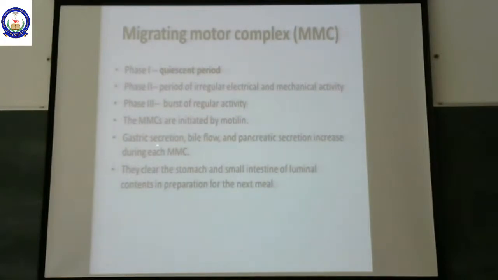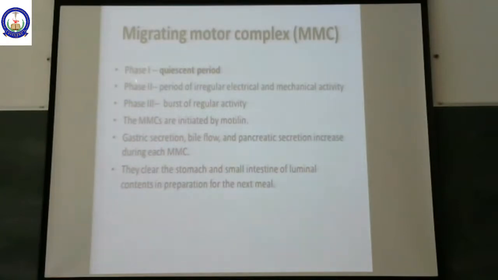That is, when you are in between food intake and the GI tract is empty, a motility occurs inside the GI tract, which we call the migrating motor complex. You can also say it is the motility which occurs during the fasting state or in between the meals.